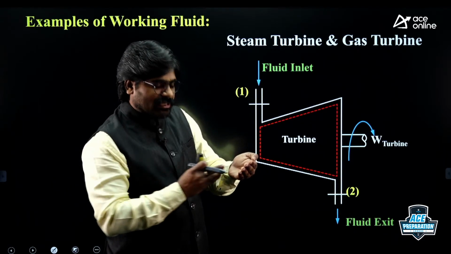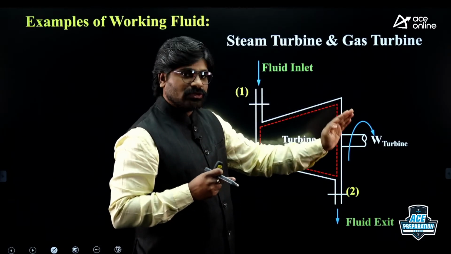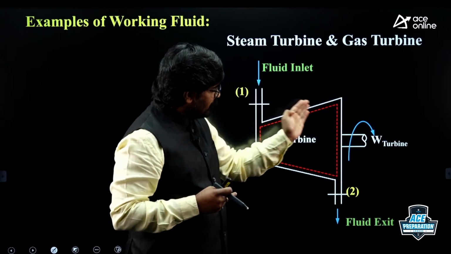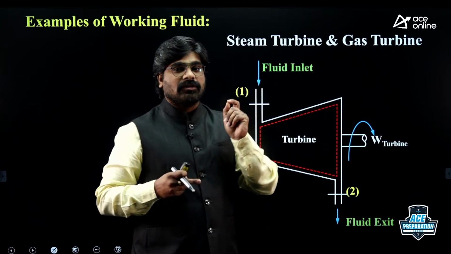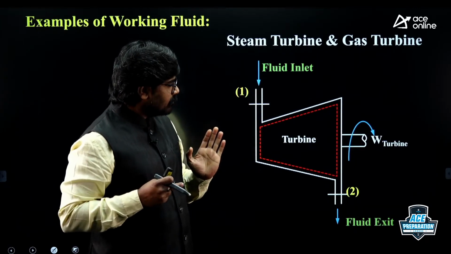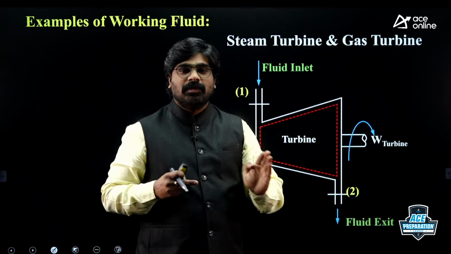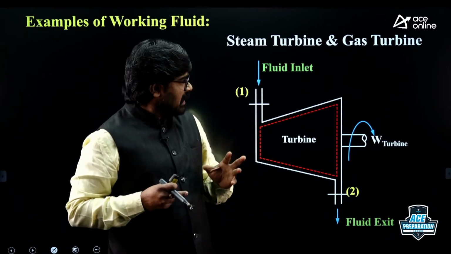When the steam expands over the blades, the blades rotate, thereby the shaft, which is mounted on the blades, rotates, and the turbine produces work output or power output. Since the steam is entering and producing power output, steam is the working fluid in steam turbines.